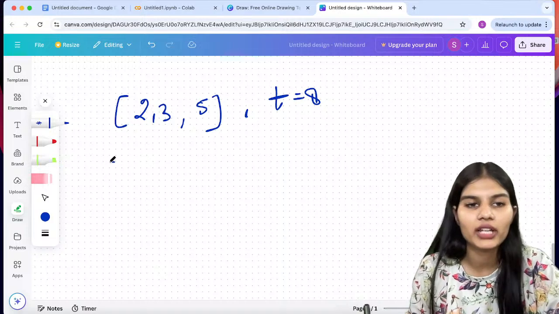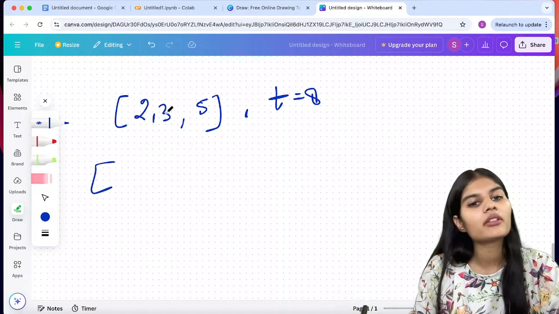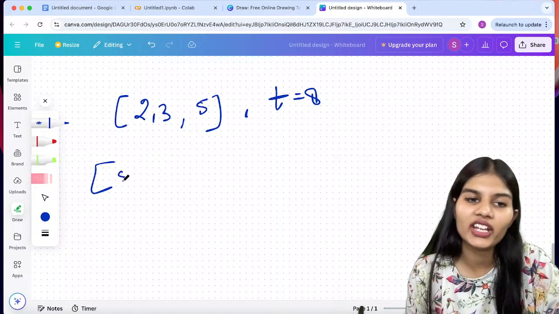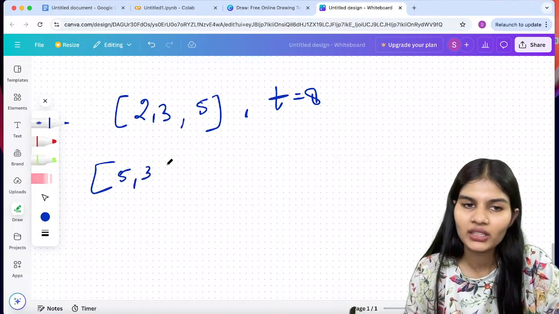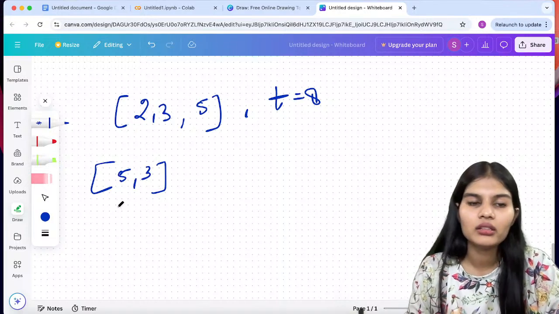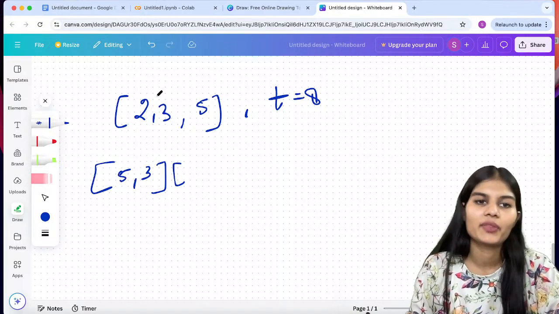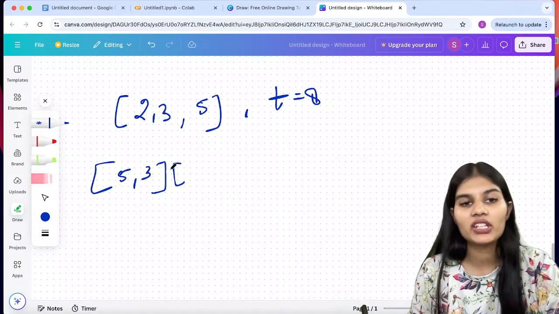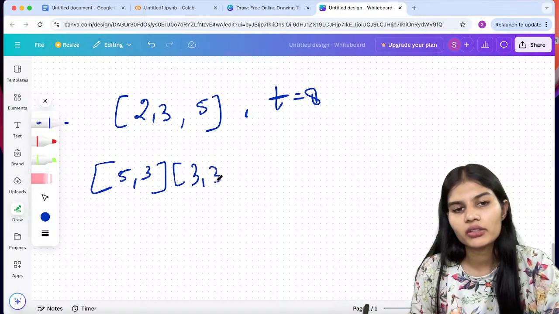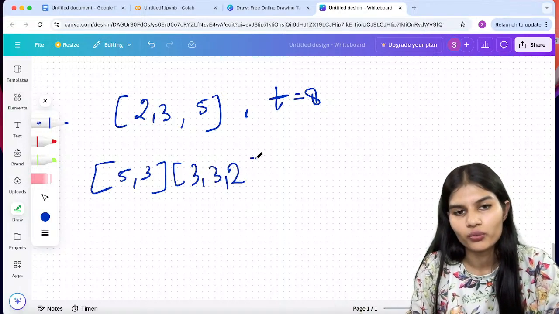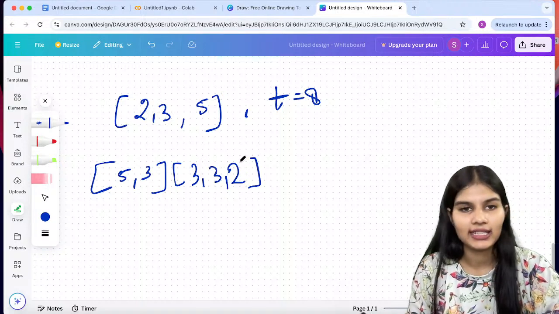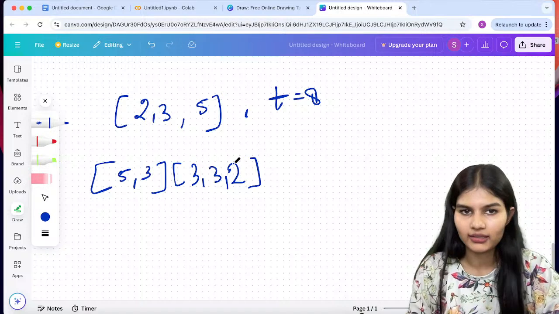Now, how can I do that first of all? 2 plus 3 is not resulting in 5, plus 5 is 10. No, not possible. So one we can go with is 5, 3. That is getting me one value to get added, right? Now if I add 3 two times, we can make one more pair, 3, 3, 2. This will get me 3 plus 3 is 6, and 6 plus 2 is 8, right? It will get me 8 as a result.